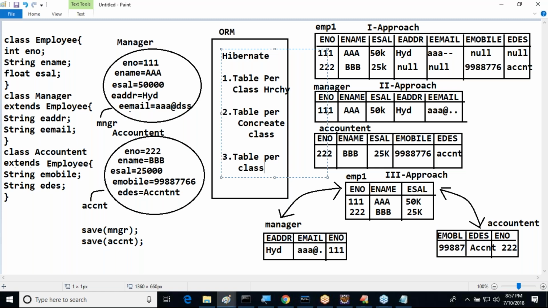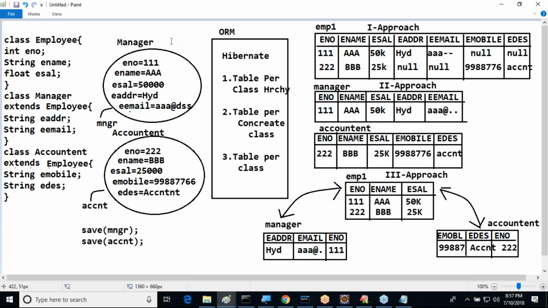This is exactly the meaning of ORM, object relational mapping. That's it. This is the meaning of inheritance mapping. That means subtypes mismatch. For the subtypes mismatch, ORM provides a solution in the form of three things: table per class hierarchy, table per concrete class, and table per class. That's it. This is the inheritance mismatch we identify.